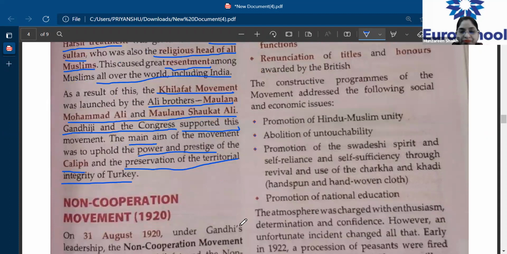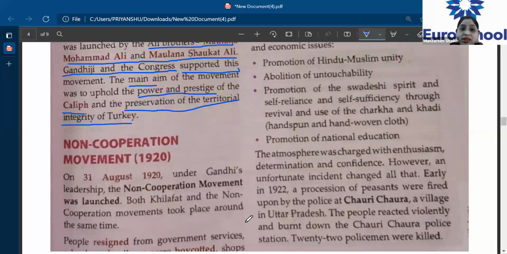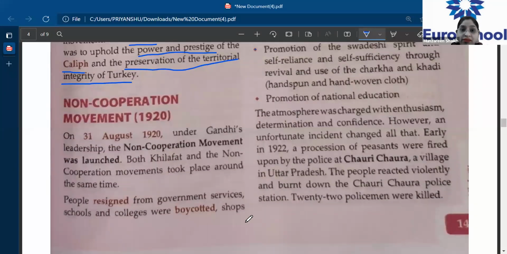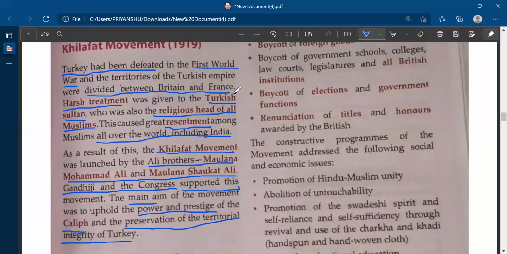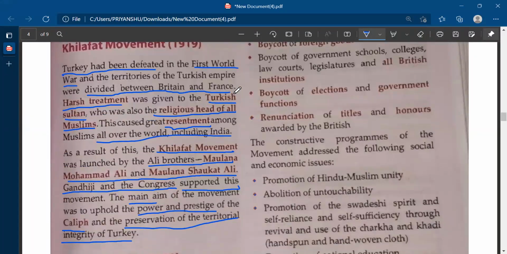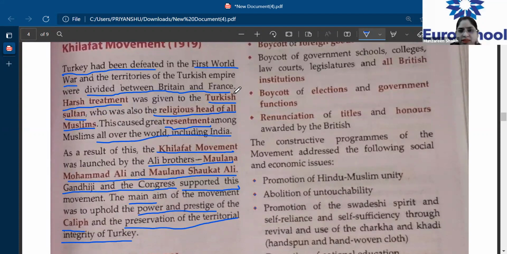Clear, children? Yes, ma'am. Any questions? This is important. You will definitely get the Khilafat movement in the exam. I'll stop here and wait for 2 minutes. Let me know if you have any questions. If nobody has a question, I want one of the students to brief me about the Khilafat movement. Let's see if you all have understood. Yes, Aditya, let's see what you've understood.